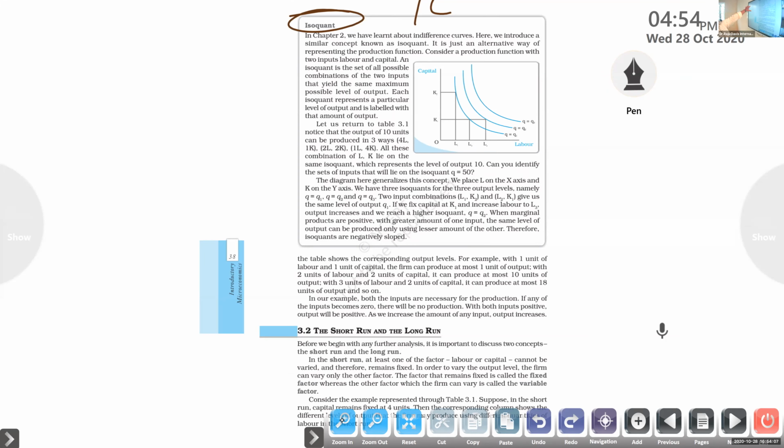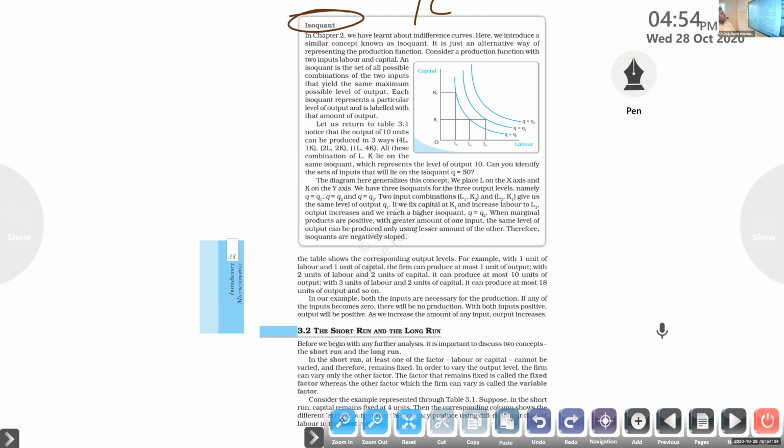Here we introduce a similar concept known as the isoquant. It is just an alternative way of representing the production function. We are using only 2 inputs for easy understanding: one is labor, the other is capital. Consider a production function with 2 inputs, labor and capital.